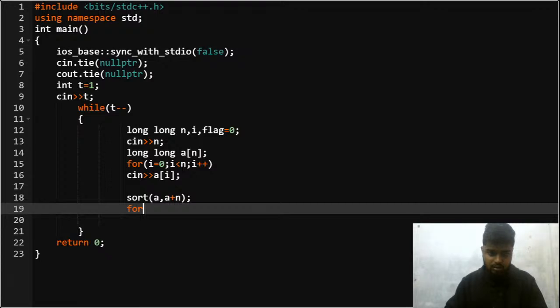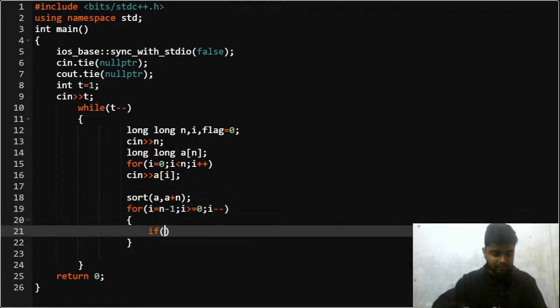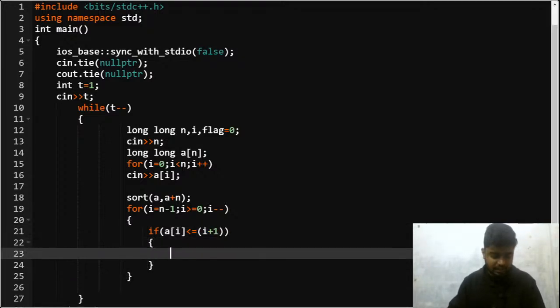After that, I'll start the iteration from the back. So i starts from n minus 1, that is from the back, and i is greater equal to 0, and i minus minus simply. I'll check that if my current a of i is lesser equal to i plus 1, that means this many grannies can be present there, right?